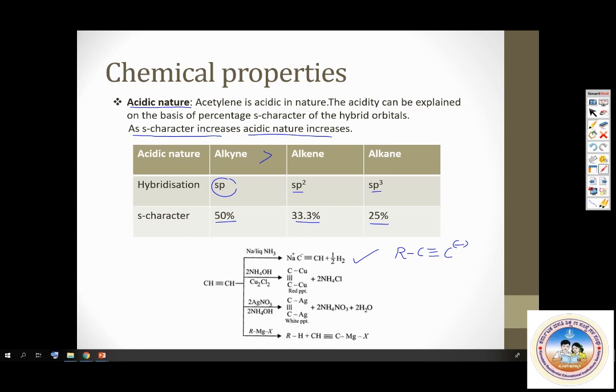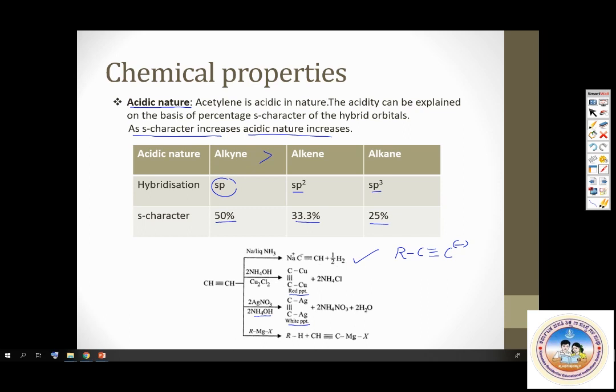Check this out. With cuprous chloride, it gives a red ppt. With silver nitrate, ammoniacal silver nitrate, or what you call Tollens reagent, it gives a white ppt. And it also reacts with Grignard reagent. Okay, so this is one very important reaction. You get a few questions in entrance exam as well.